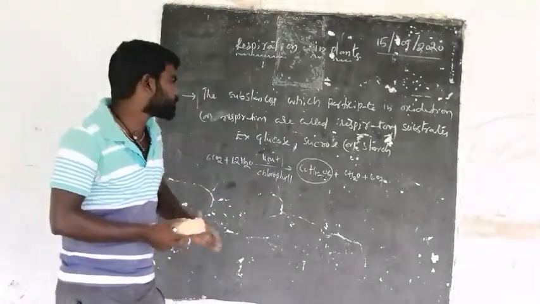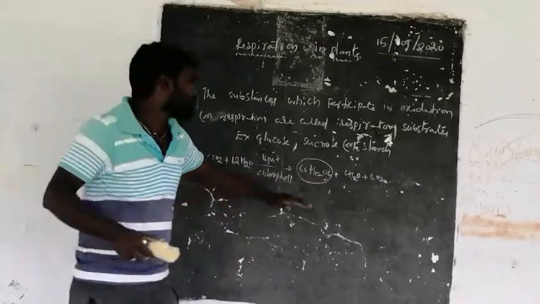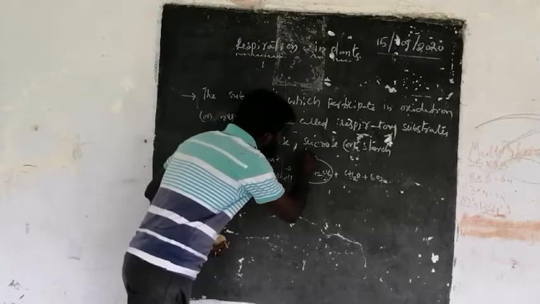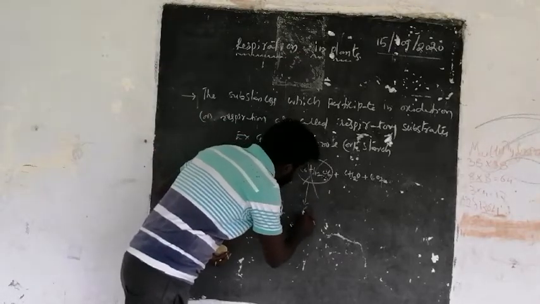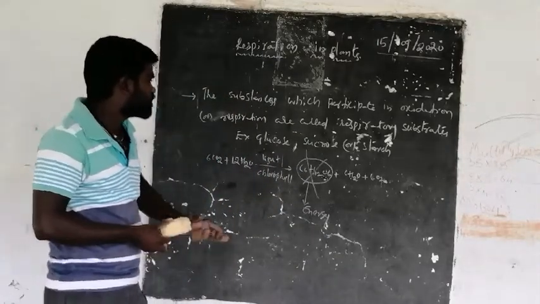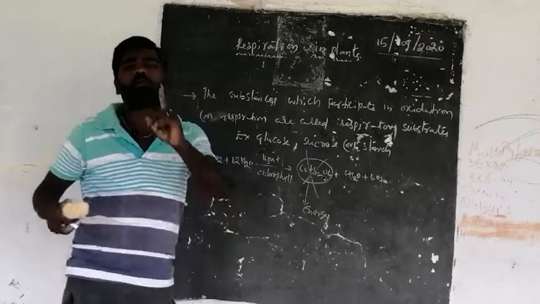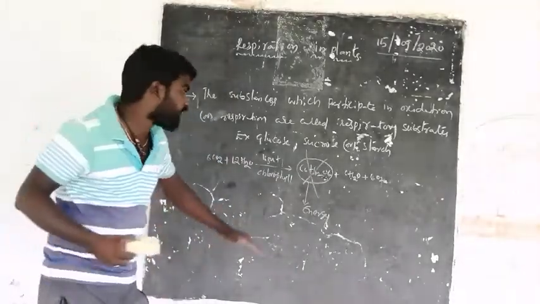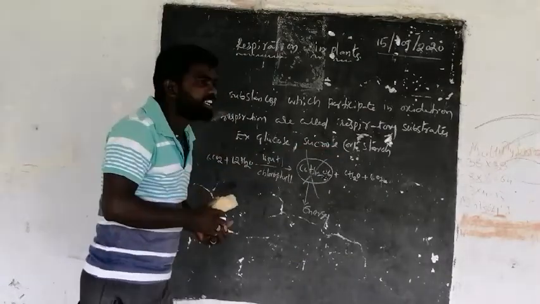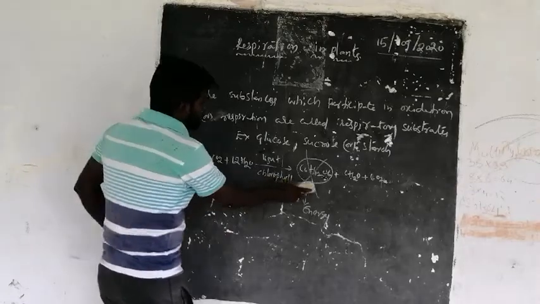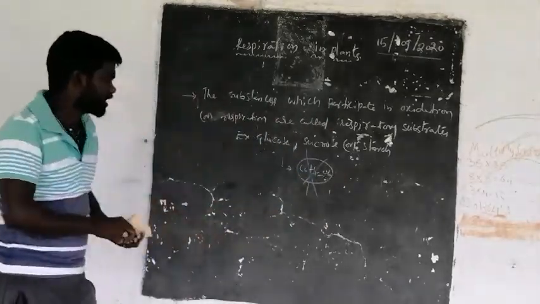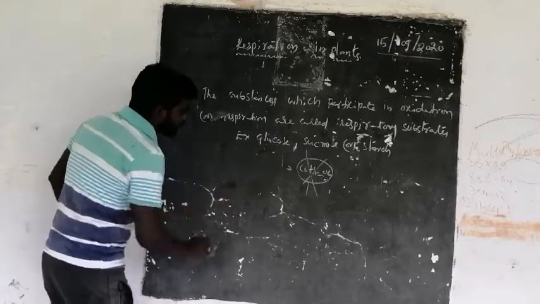This is the glucose molecule that is prepared inside the plant body, and this glucose molecule is broken down to prepare energy in plants. Let us see how this glucose molecule is broken down to release energy in the process called respiration. Now, take this glucose molecule, the overall reaction of respiration.